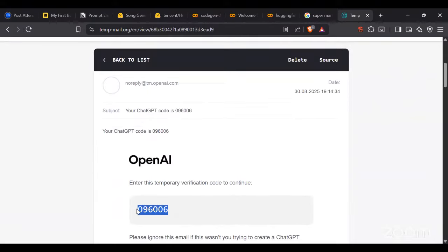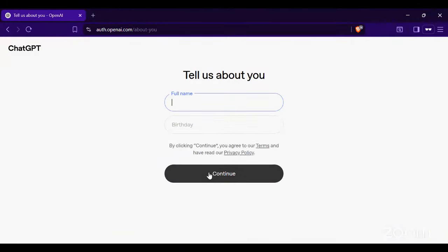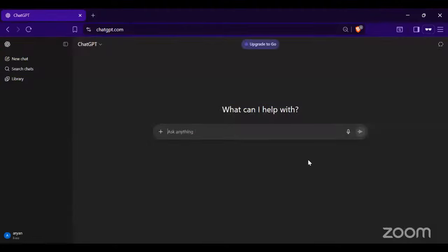I don't know till when ChatGPT is going to accept this kind of temporary mail. Now again it is asking me for the name. I'm going to give it Aryan. I'm going to give a date of birth, let's say 12 January 1992, and I'm going to continue, and I would be able to get this OpenAI ChatGPT. Clear, everyone? Isn't it simple? So again, the ChatGPT has been created for me.